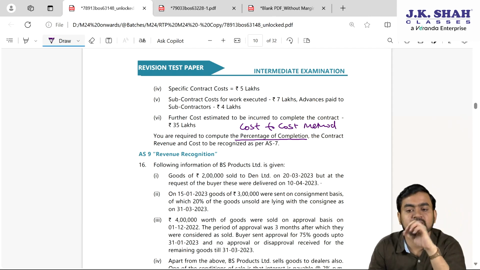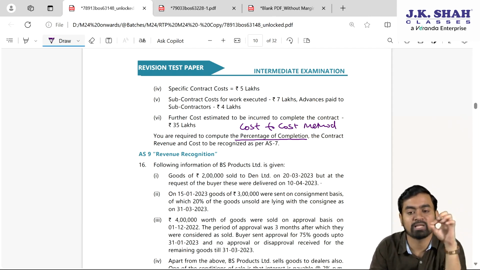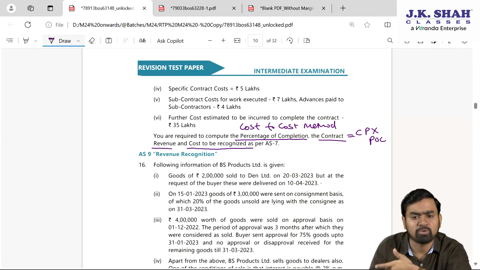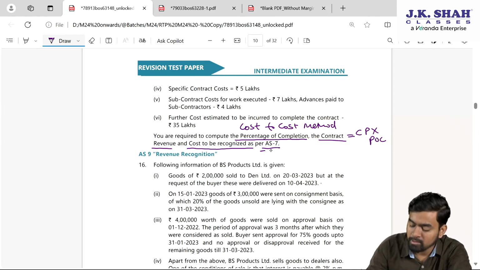That is actual cost incurred till date divided by total estimated cost of completion. The contract revenue they want. Simple. Contract revenue is nothing but contract price multiplied by percentage of completion, my dear students. Then cost to be recognized. Whatever you incurred, that you can record. Exception is there, my dear students. Para 35. Fine.